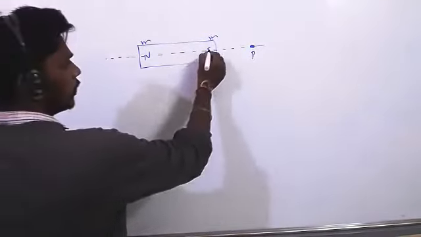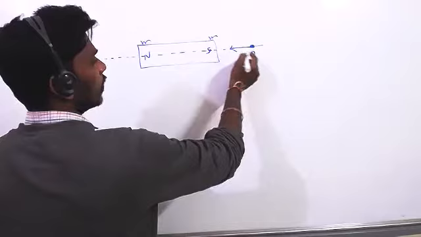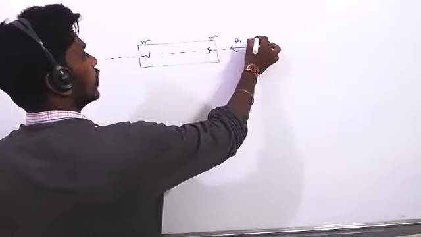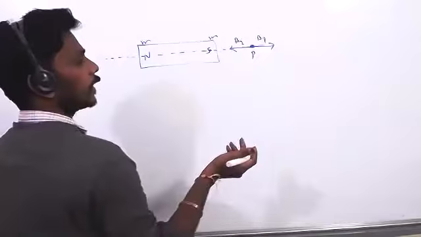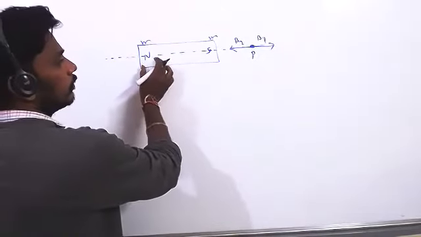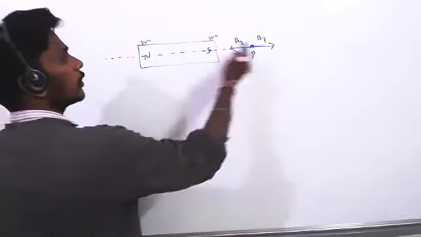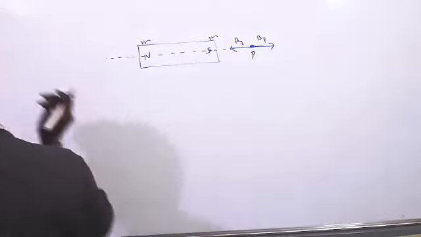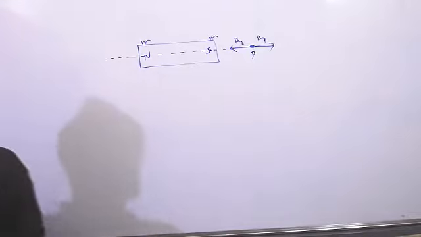Due to this pole, the magnetic field will be in this direction. Due to the other pole, take it in this direction. Call them B1 and B2. If it is the north pole and you bring one more north pole, the north will repel, so it will be in this direction. Due to south, it will attract. So we can take it like that. Did you remember the concept?